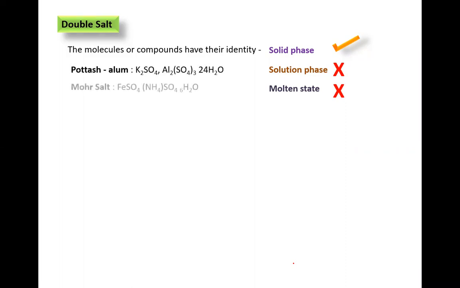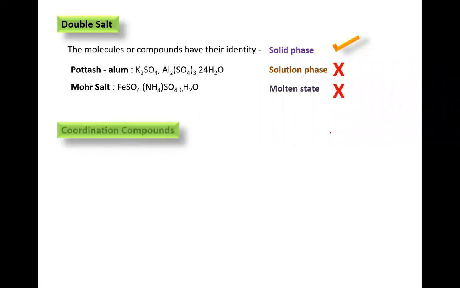One more example is potash alum, K2SO4·Al2(SO4)3. That is potash alum, and Mohr's salt is ferrous ammonium sulfate. If you take these two salts in aqueous media, they split up into respective ions like potassium, sulfate, aluminum, sulfate, and iron, sulfate, ammonium. They will separate, right?